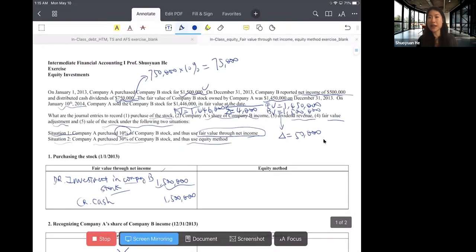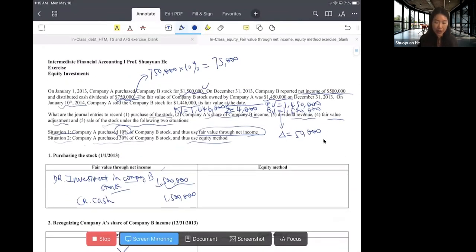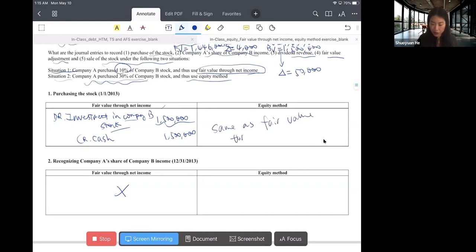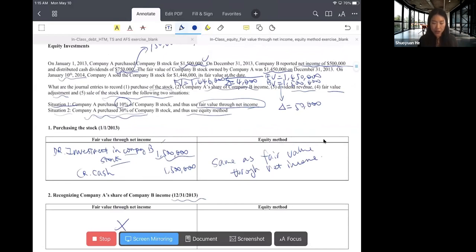So still the previous example, under the second situation, company A purchased 30% of company B stock. And here we need to use the equity method. Under the equity method, the purchase of the stock on January 1st is the same as the fair value through net income method. And then on December 31st, we need to recognize income.